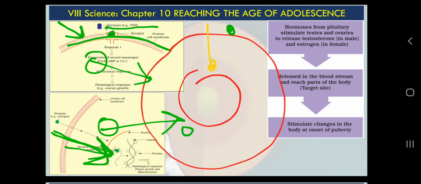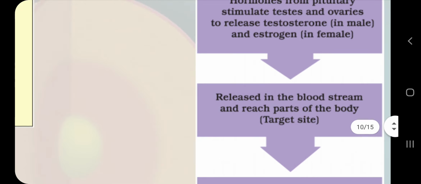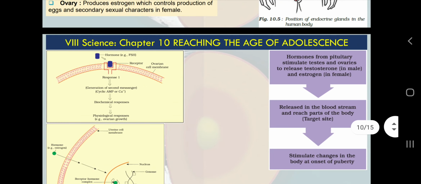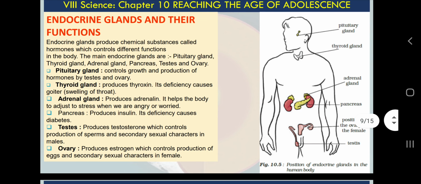So let's focus on the text which is given in our NCERT class 8 science. Hormones from pituitary stimulate testicles and ovaries to release testosterone in males and estrogen in females, released in the blood stream and reach parts of the body, the target site, stimulate changes in the body at the onset of puberty. Are you getting this point? See, as I have mentioned, pituitary gland is the master gland, it will release some hormones. Those hormones will go in the blood stream and they will reach every part of the body, but only ovaries and testicles will respond to this chemical.